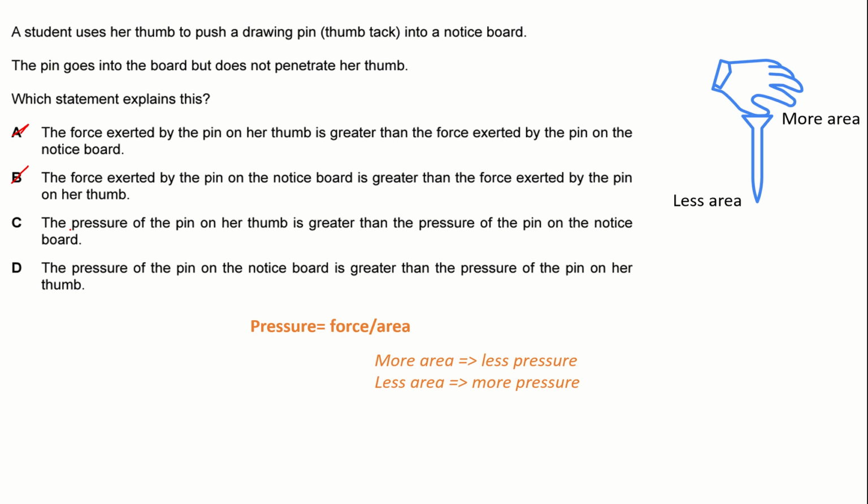So what is the factor over here? The pressure of the pin on her thumb is greater. How can it be greater? More area means lesser should be the pressure on the thumb, right? So no, option C is also wrong. The D option, the pressure of the pin on the notice board is greater. Exactly. So lesser the area, more will be the pressure. So the correct answer is option D.